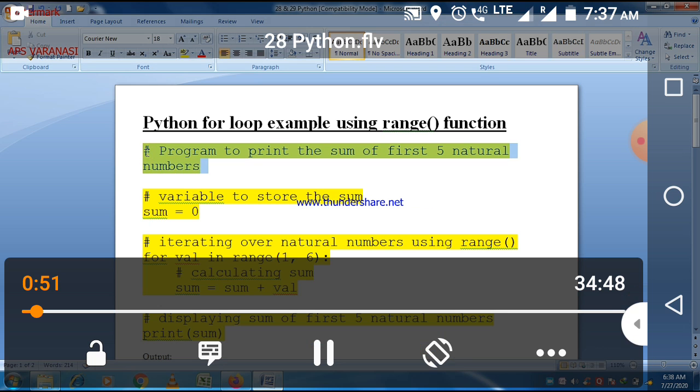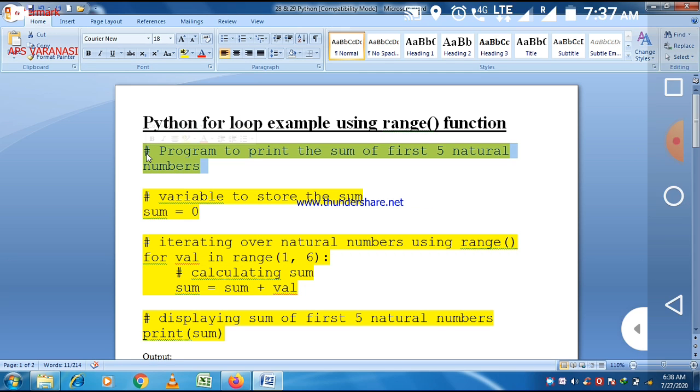So here you can see a program based on loops, and this program shows the use of the range function with a for loop. Range is always used with a for loop. Here we want to print the sum of n natural numbers, where n is any integer. It may be 5, it may be 10, it may be 100. Using this program you can easily find the sum of n natural numbers.